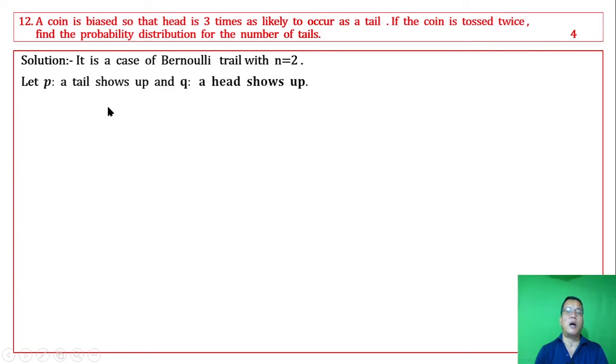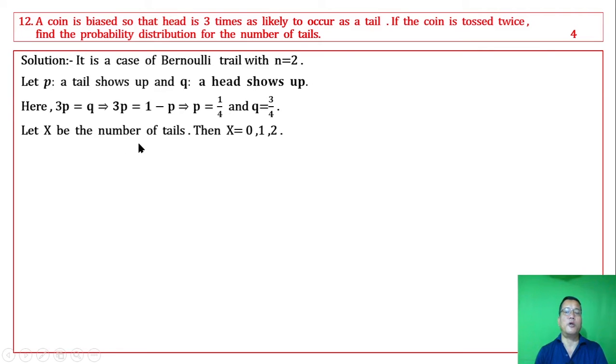P is the probability of a tail and Q is the probability of a head. Therefore, by the question, 3 times the probability of tails equals the probability of heads... P equal to Q. P plus Q is 1, so Q equals 1 minus P. Solving, P equals 1 by 4 and Q equals 3 by 4.